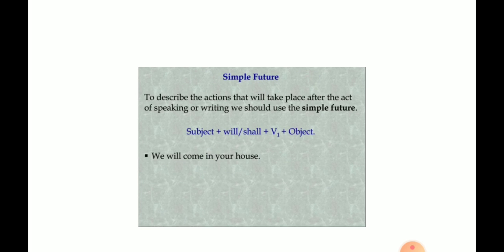Shall is used when you are not sure. The action may or may not take place. We shall come to your house. So it's not fixed, it's not like we are planning it, but it's not a fixed thing. But if I say we will come to your house, it means it's a certain thing and it's going to happen.